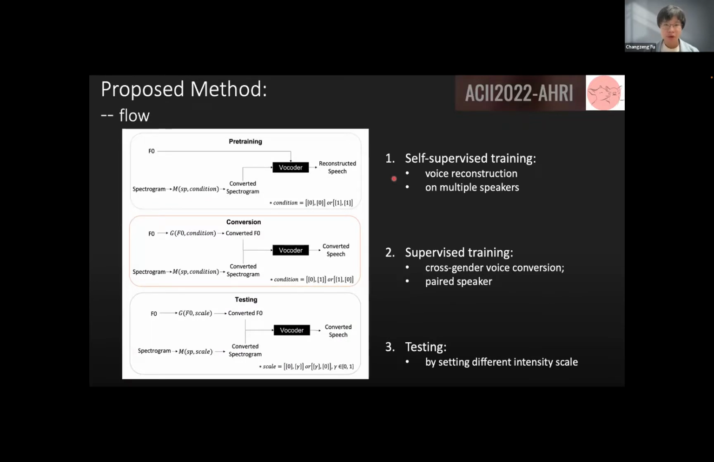Here is the flow of our method, which is a two-stage training procedure. In the first stage, we have a pre-training part.